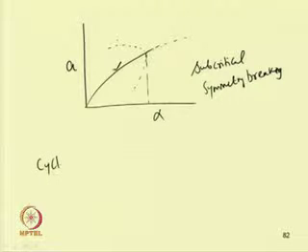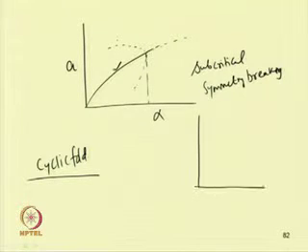So, we can have the cyclic fold. In case of cyclic fold, this is similar to the saddle node bifurcation in case of a fixed point response.